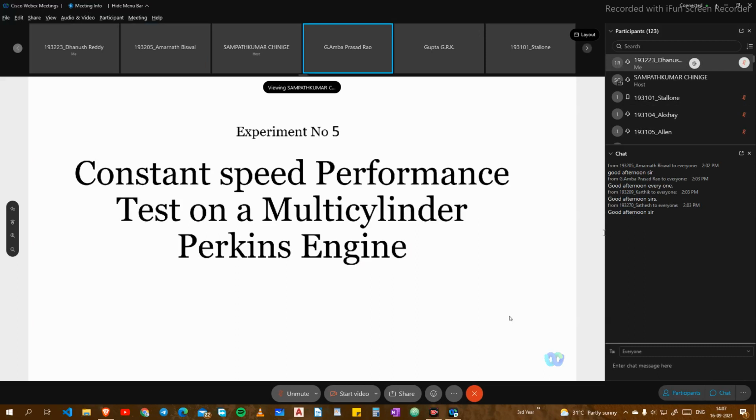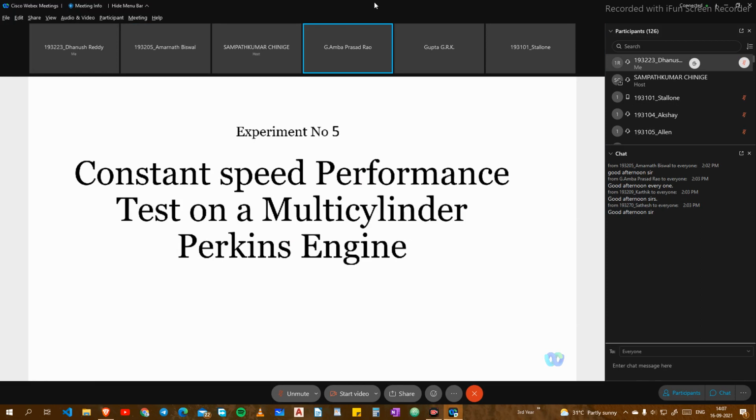What was the second experiment? If I am right, it is the performance test on a single cylinder diesel engine, which was connected to a DC shunt dynamometer. Yes, sir. The load on the engine is controlled by varying the resistances. Whereas you are talking about the heat balance test, you are trying to compare with the cooling.